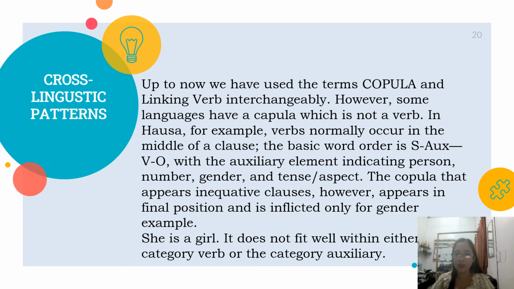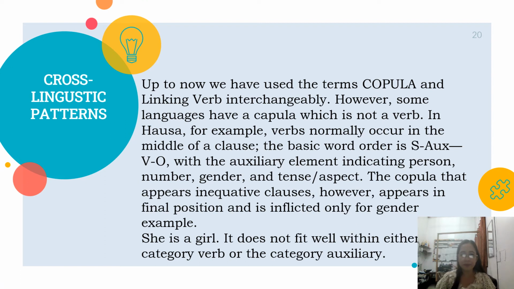The basic word order is subject, then auxiliary, then the verb, and the object, with the auxiliary element indicating person, number, gender, and tense or aspect. The copula that appears in equative clauses, however, appears in the final position and is inflected only for gender.